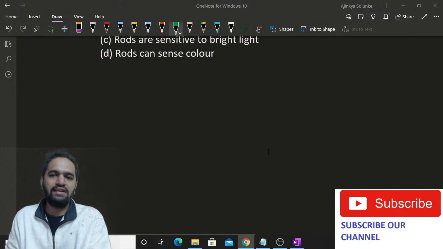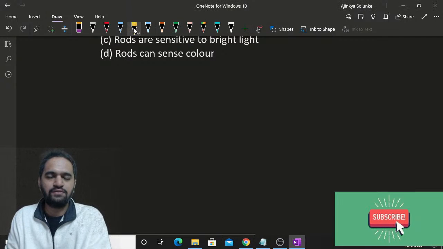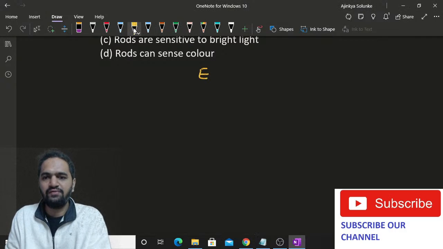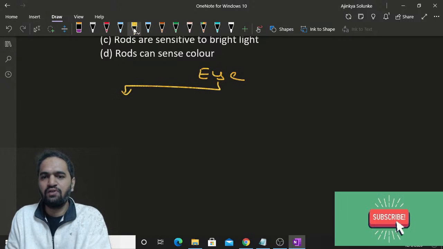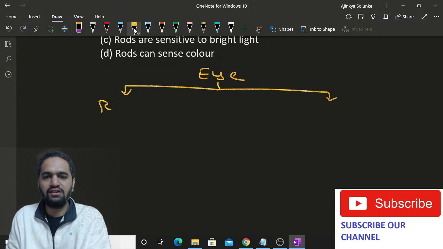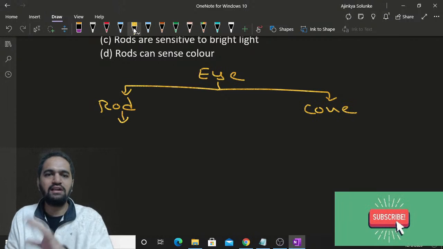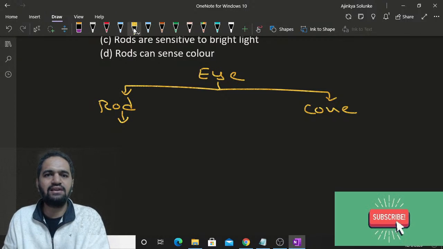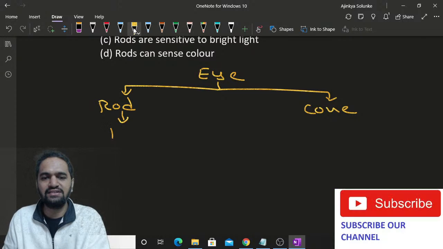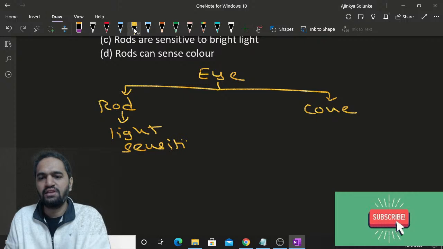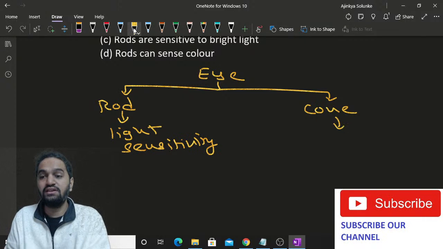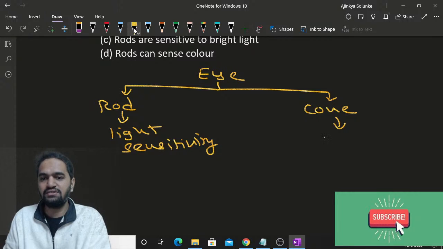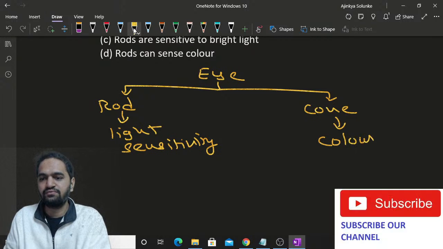Okay, I will explain you two points. See, there are two types of cells in our eye. One is the rod cell, and another one is the cone cell. Rod cells are only for light sensitivity. That means we can just judge how bright a light is. That is just for light understanding, so that means light sensitivity. And what is the use of cones then? Identification of colors is nothing but for cones.